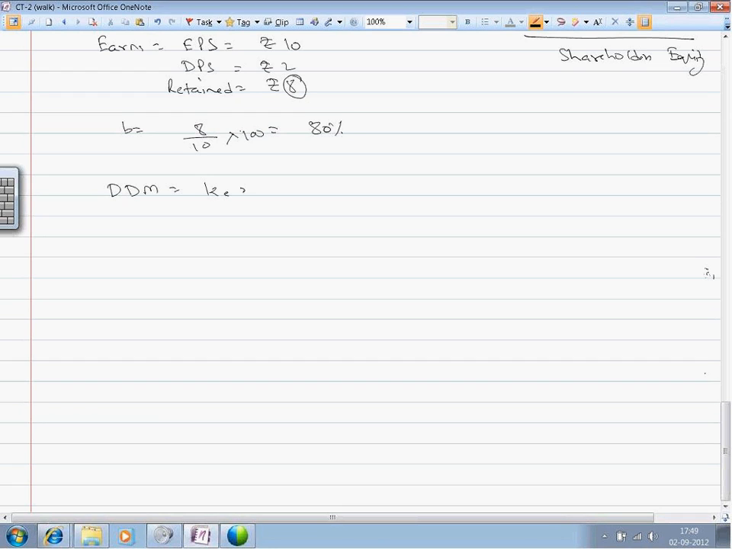So the dividend discount model includes D1 divided by P0, plus g. If the expected dividend is rupees 2, the current price is 20, and growth rate is 10%, then you compute the cost of equity. In this case, the cost of equity shall be 2 divided by 20, plus 0.10.